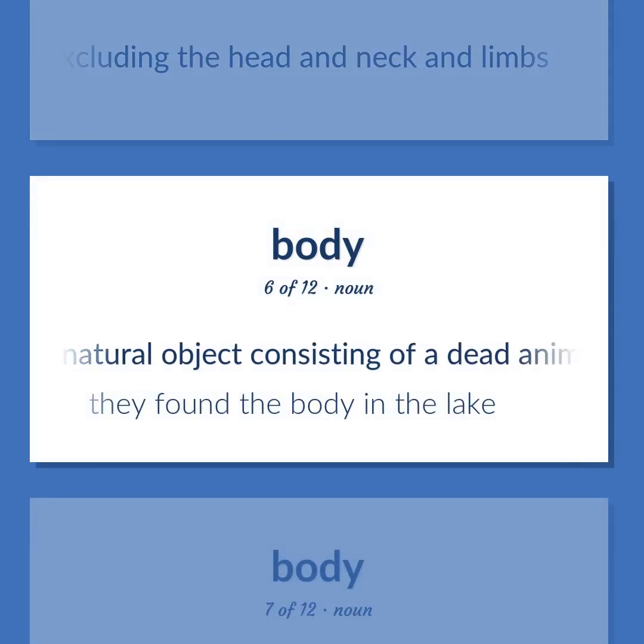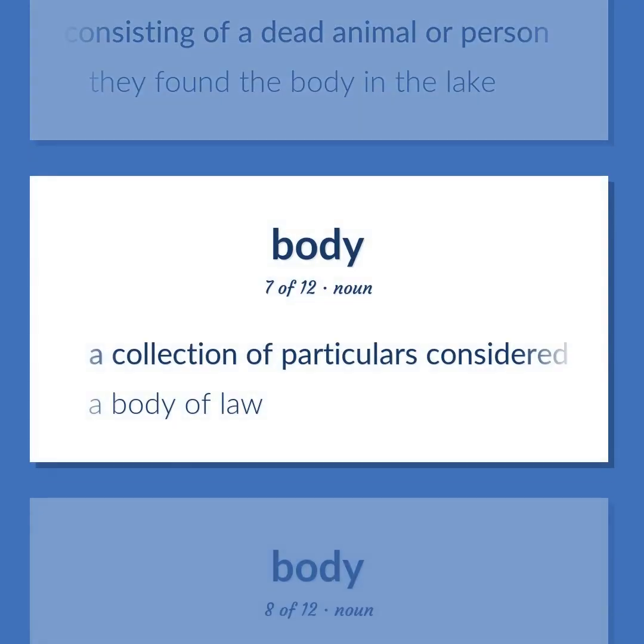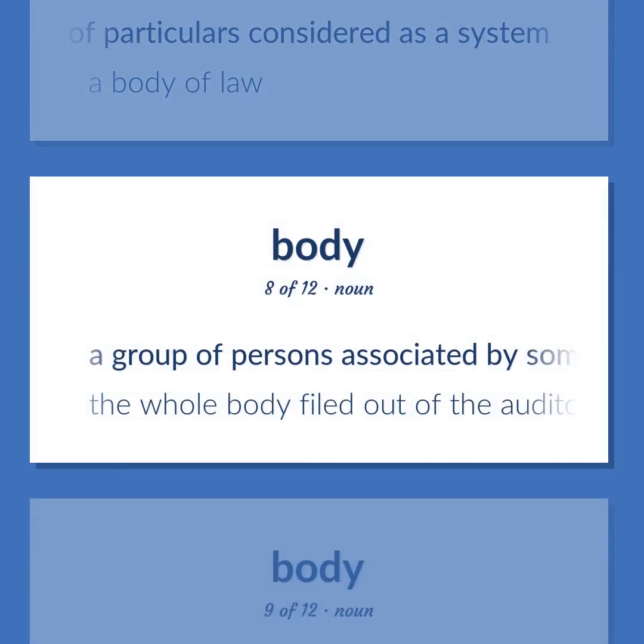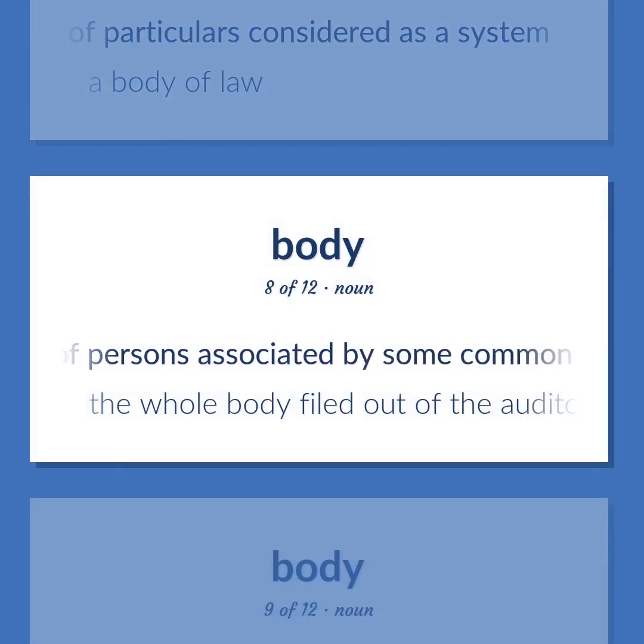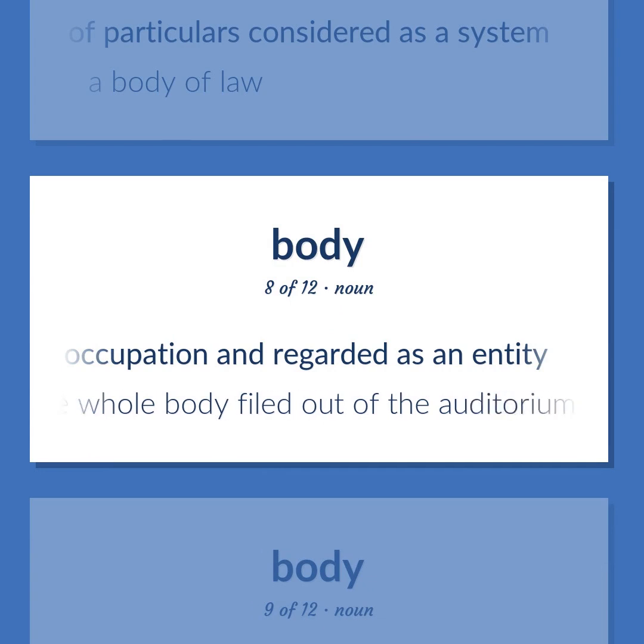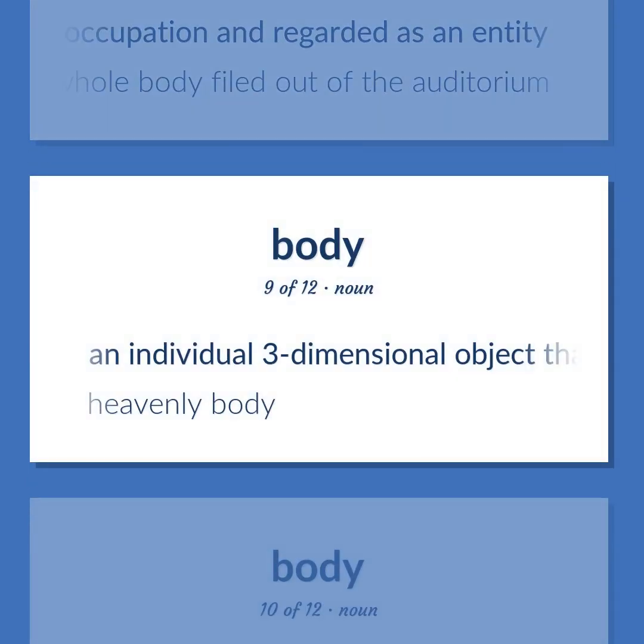A natural object consisting of a dead animal or person. They found the body in the lake. A collection of particulars considered as a system. A body of law. A group of persons associated by some common tie or occupation and regarded as an entity. The whole body filed out of the auditorium. An individual three-dimensional object that has mass and that is distinguishable from other objects. Heavenly body.